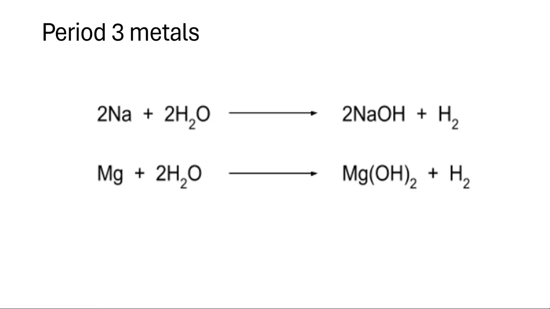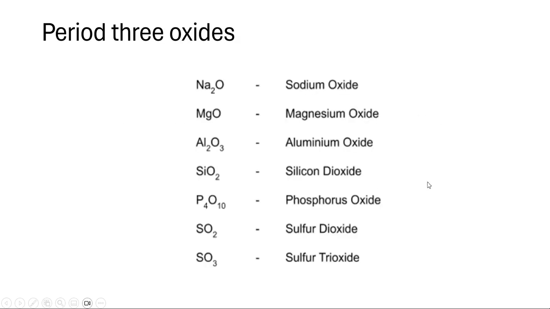Period 3 metals. So we've got Na plus 2H2O, which gives you NaOH plus H2. Easy. Mg plus 2H2O gives you Mg(OH)2 plus H2. Easy. If you can remember what they create, you should be able to balance it, or you can just straight up memorize the equation.